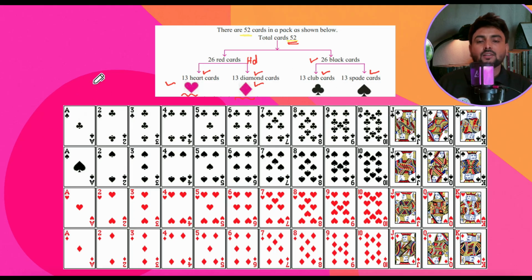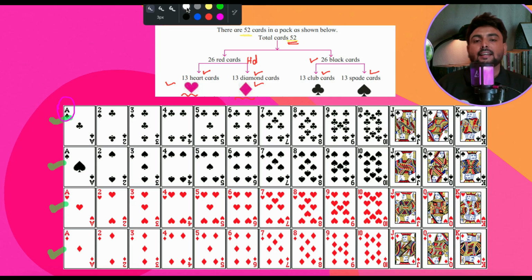Now you see here, I have just drawn all 52 cards. You might have seen all this. Here you see, these are all your club cards. So 13 cards are of club, 13 are of spade, then 13 are heart and 13 are diamond. Now children, in the black cards, that is your spade cards, how the numbering is there is also very important for you to remember. Now you see the first card is called, many students say it as Eka, but in English we say it as ace card. So what is the name of this card? The name of this card is ace card. I'll write it over here. The first card is called ace card.